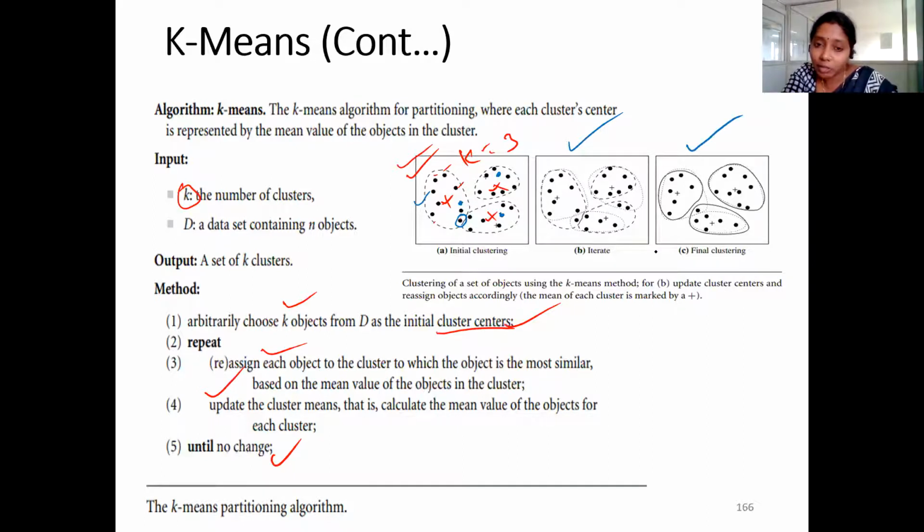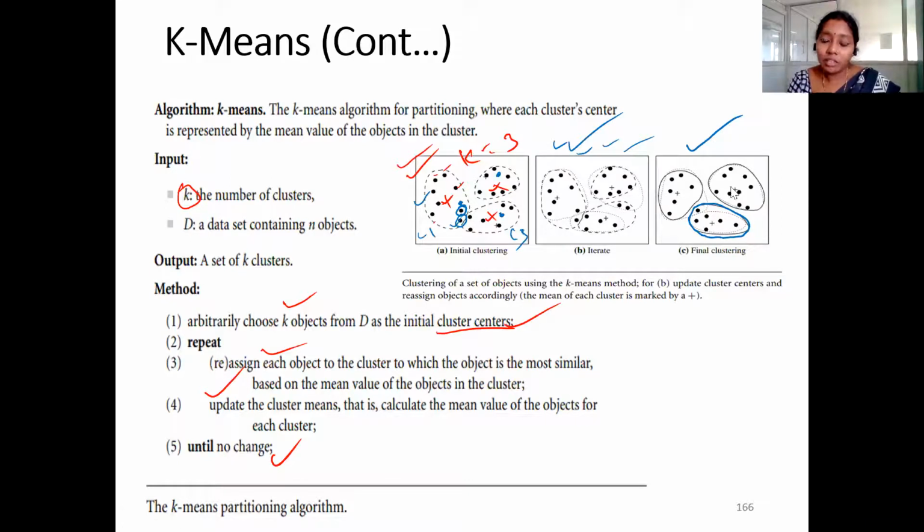After going through certain number of iterations, this particular point falls under this third cluster. Did you observe that? Similarly, here also, this particular point falls under the third cluster. But initially, these 2 points fall under the first cluster. Let's say this is C1 and this is C3.